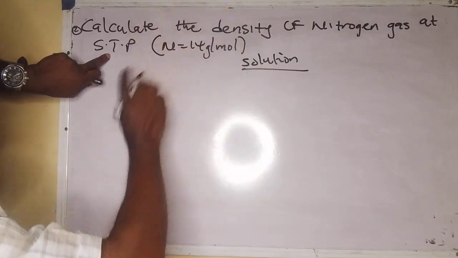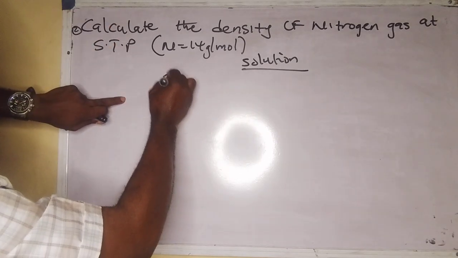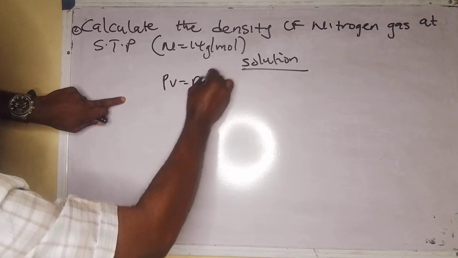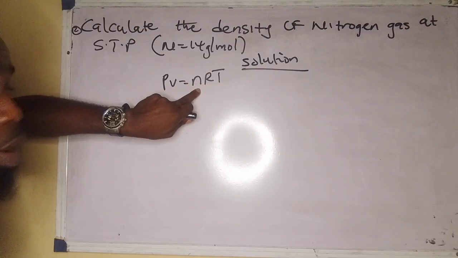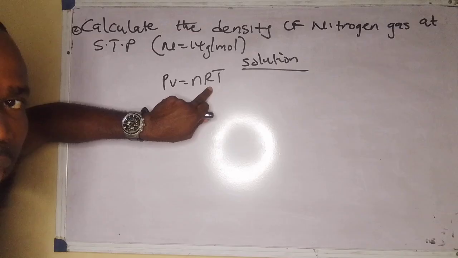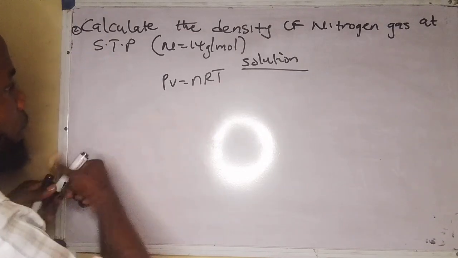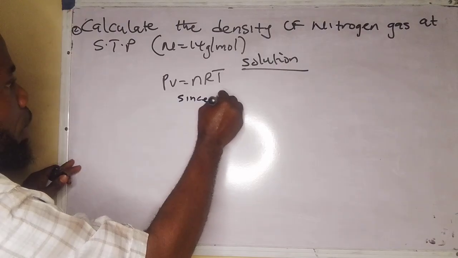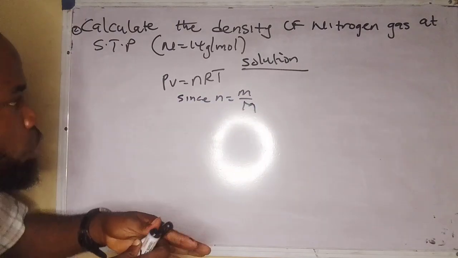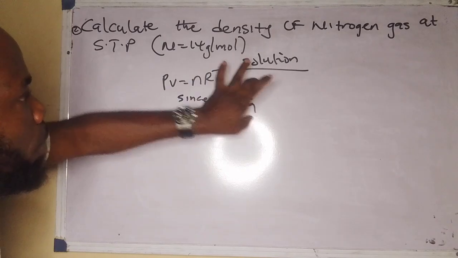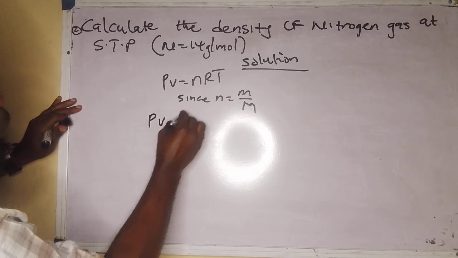I know fully well that the equation of state, the ideal gas equation, is PV = nRT. I want to prove something out. This is pressure, this is volume, this is number of moles, this is the molar gas constant, and this is temperature. Now, remember that number of moles is mass over molar mass. I can substitute this number of moles, mass over molar mass, into this formula. And what will I have? I will now say PV is equal to what?